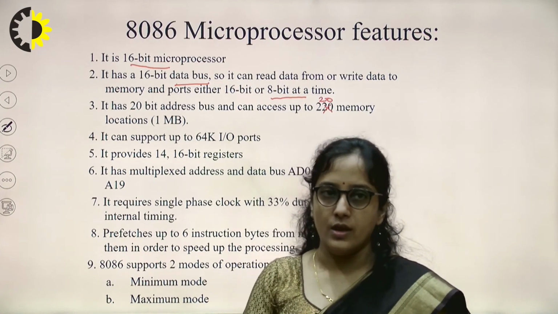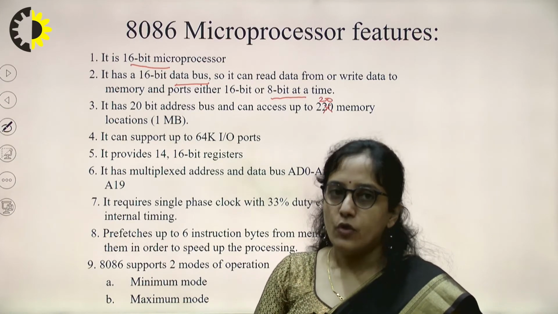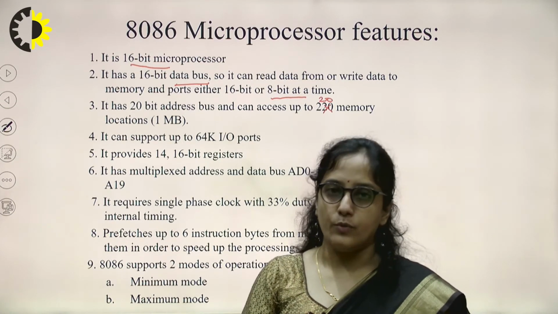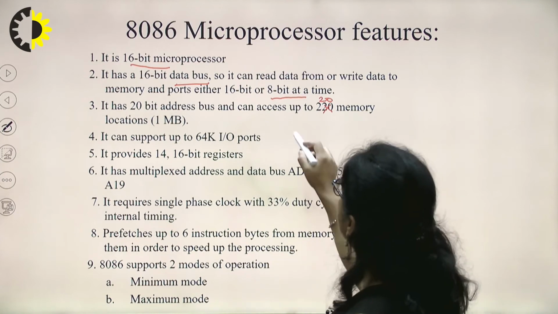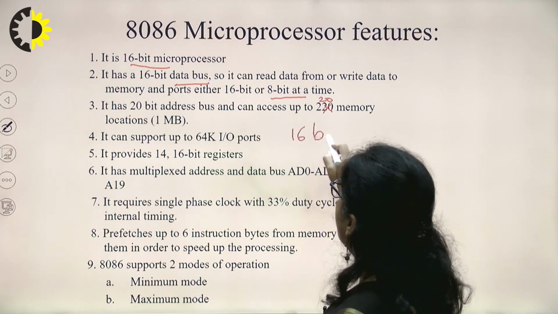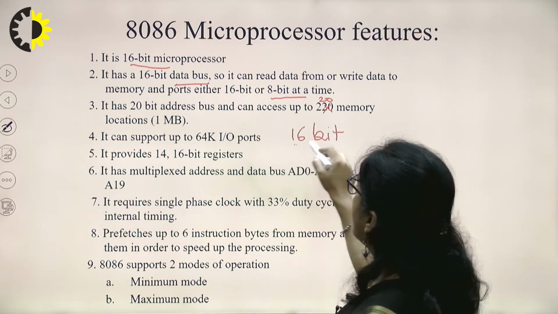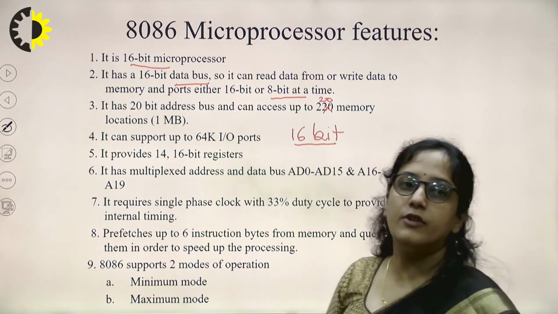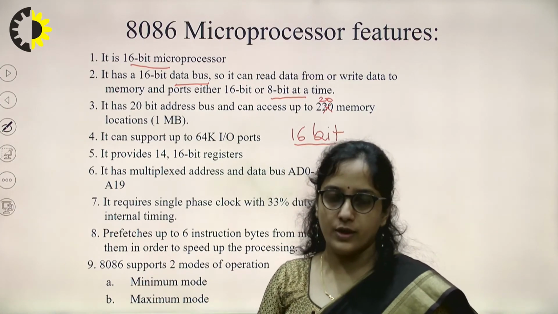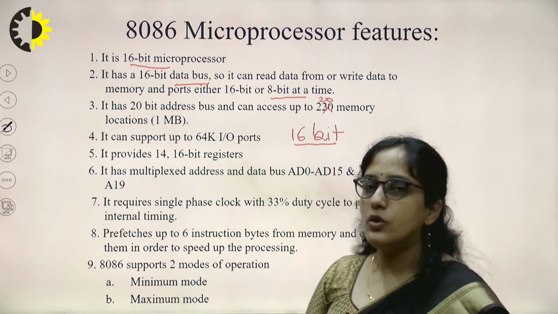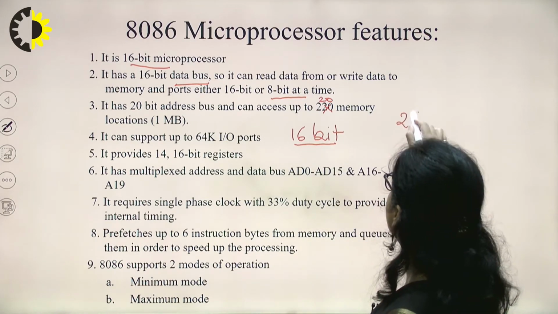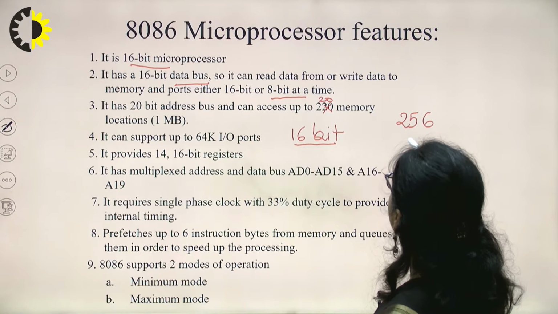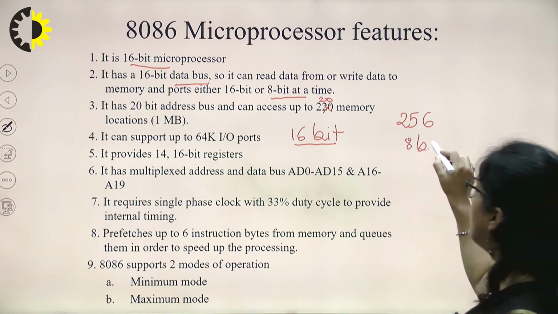It can support 64 kilo IO ports. Why 64 kilo? Because it has 16-bit lines which we use for IO, if we go with the IO mapped IO configuration. In the case of 8085, we can access only 256 input output ports, because there we have 8-bit data lines.